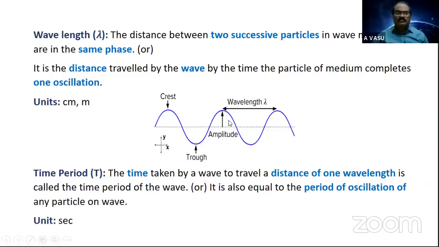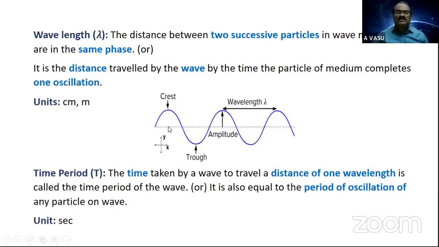Now, can you suggest, if I take one wavelength as lambda and the time period as capital T, to cover a distance of lambda, how much time does it take? Capital T. So if this distance is lambda, then the same can be expressed in terms of time. To cover a distance of lambda by 2, how much time may it take? T by 2.